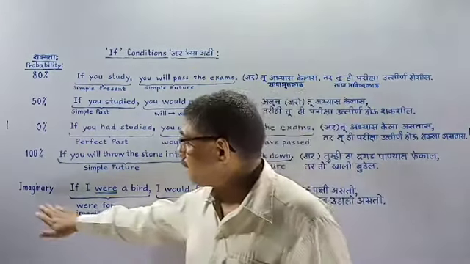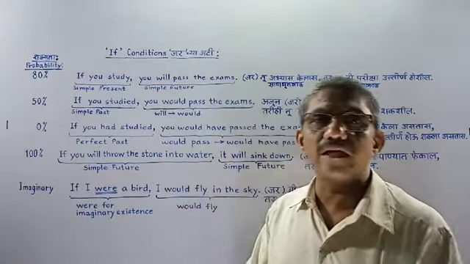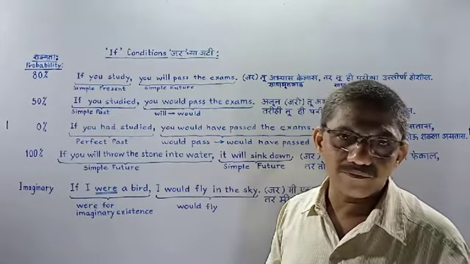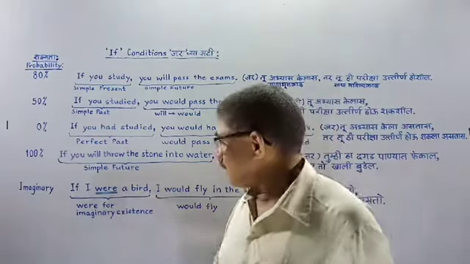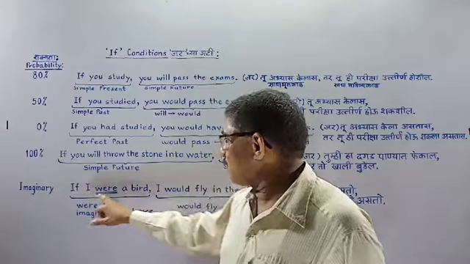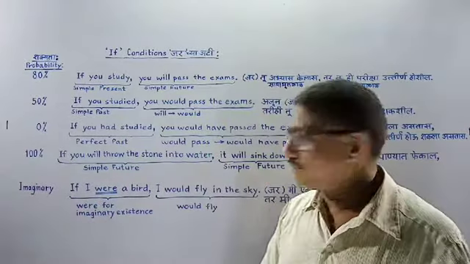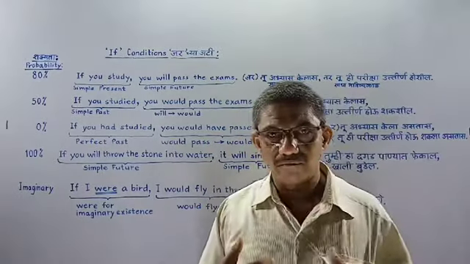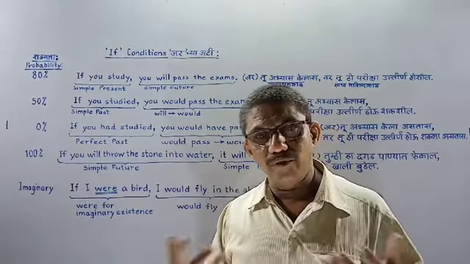Now next one is imaginary condition. We can't give any percentage to it because it is not at all probable. Imaginary. Now, if I were a bird, I would fly in the sky. Is it possible that I would be a bird?